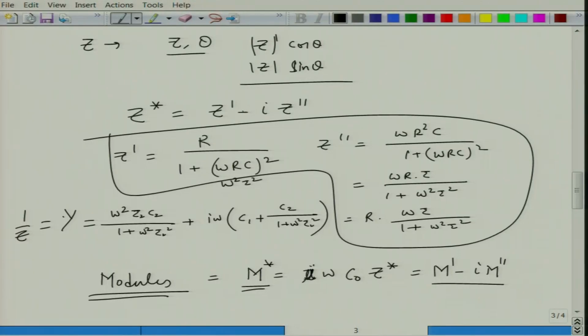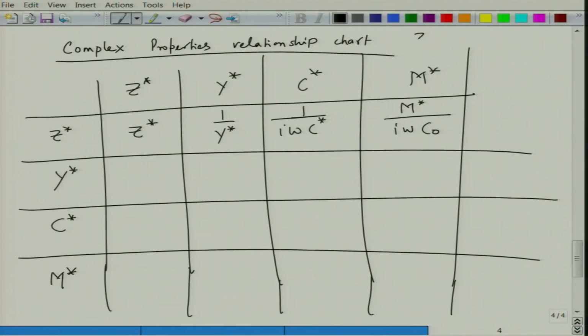Now, let me also write how these properties are written. As I said earlier, Z star is equal to Z prime plus I Z double prime.